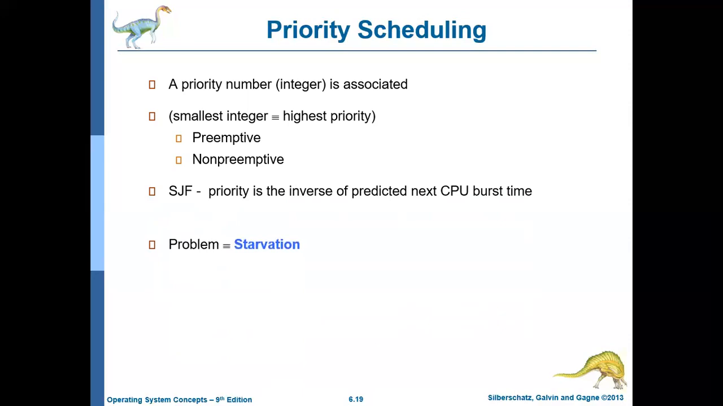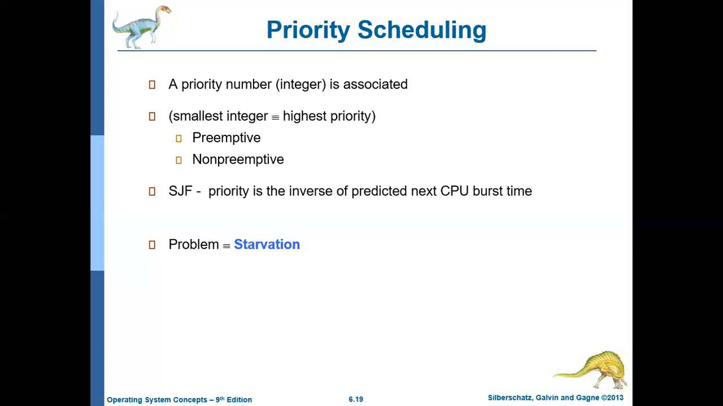So is there any drawback with priority scheduling algorithm? Yes. There is a drawback with priority scheduling algorithm, and that drawback is called starvation. So what is starvation? Starvation means that the process with the lower priority may not get the CPU for a long period of time, or it may not get it at all throughout its lifetime. So this problem is called starvation.